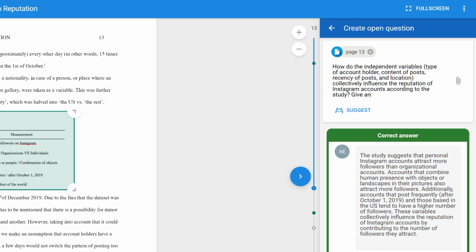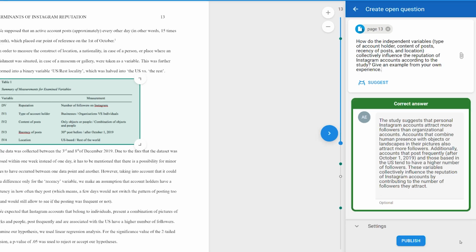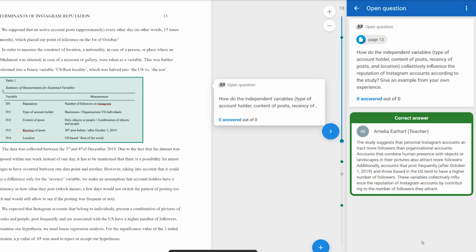The instructor can always edit the content and publish it to save. It will appear just like any other contribution in the study materials, ready to stimulate engagement.